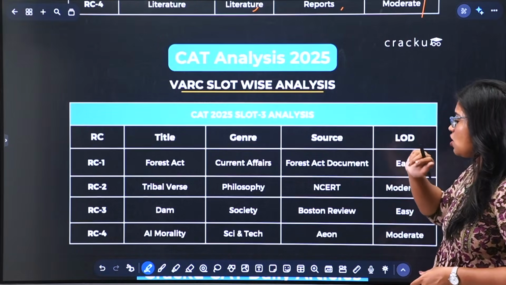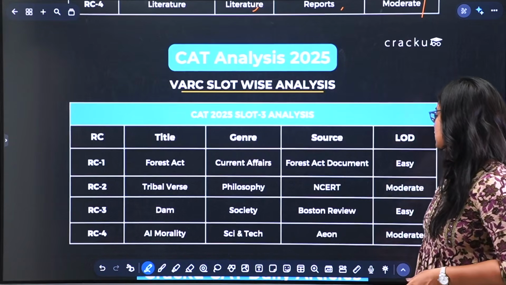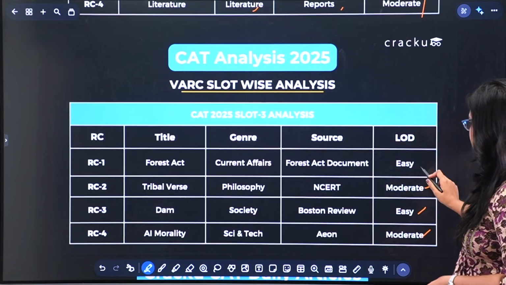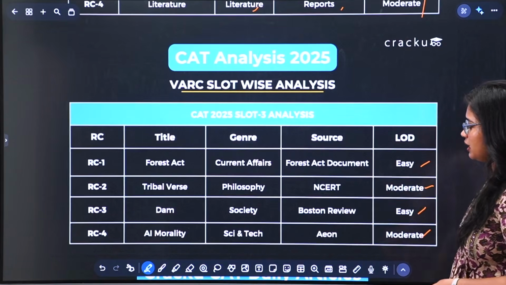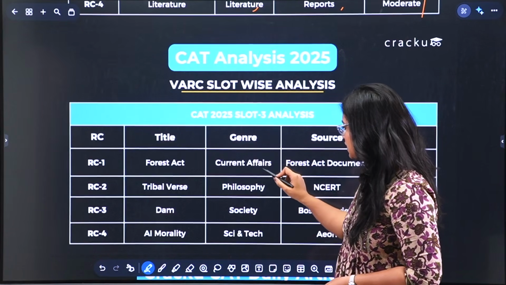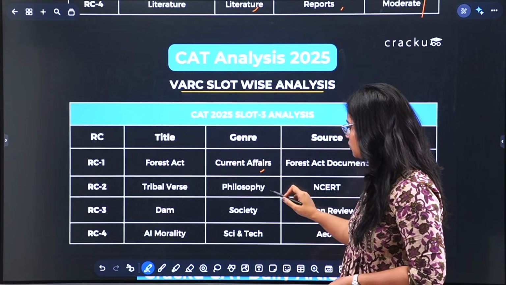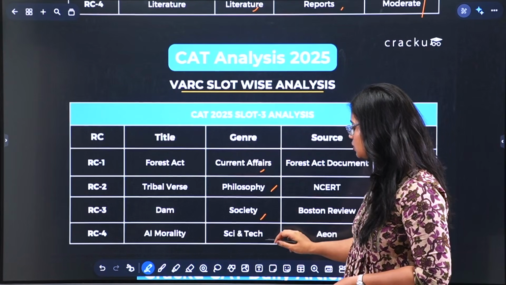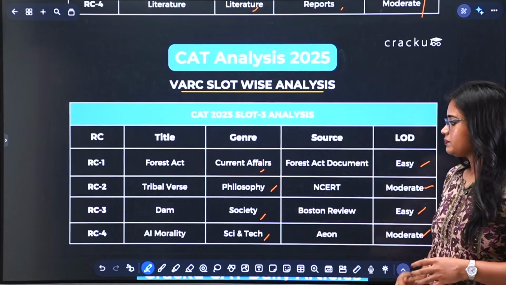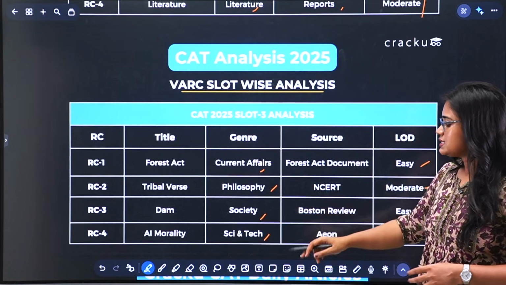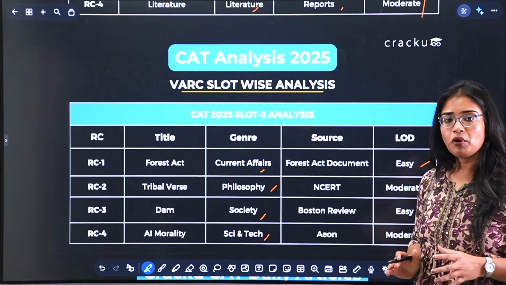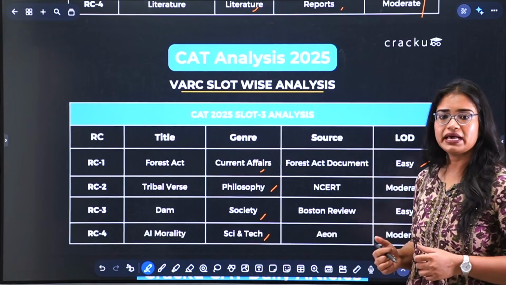Now if you look at slot 3, it was the easier one with 2 passages which were of moderate level and 2 of easy level. Now if you look at the genres, here all the 4 passages were based on different genres. One was based on current affairs, one on philosophy, one on society and the other one on science and tech. Now the point to note here is that philosophy, society and science and tech appeared in all the 3 slots. So it makes it really important to familiarize yourself with different types of genres.